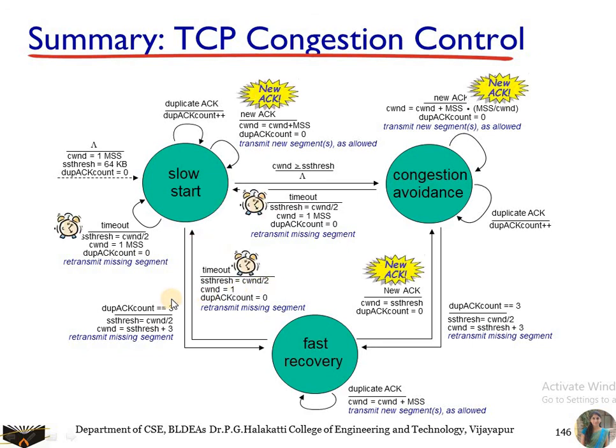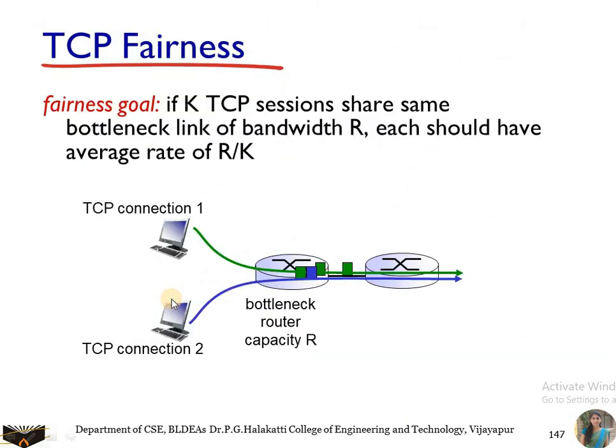Here you can see the timeout mechanisms and new acknowledgements. So the next one is about TCP fairness. In TCP fairness, you can see there are 2 connections which are sharing the connection. Whenever you are sharing the connection, there will be a bottleneck, because the router has to transmit the data from both the clients, so they are going to share the resource. If k TCP sessions share the same connection, then the bottleneck link of bandwidth R should have the average rate of R divided by k, where k is considered as the number of connections sending packets.